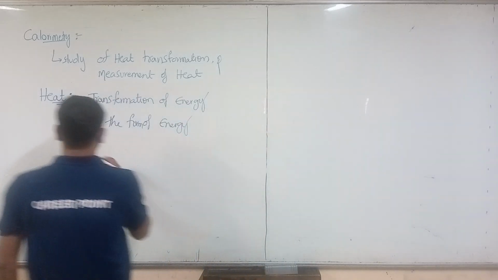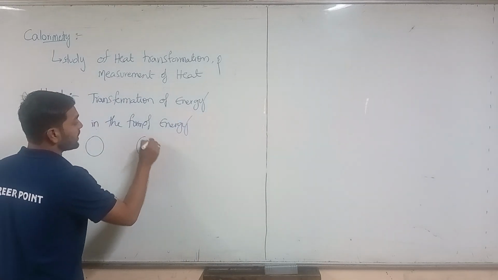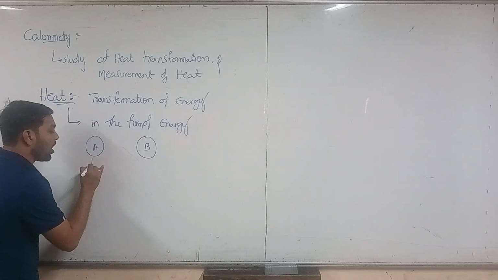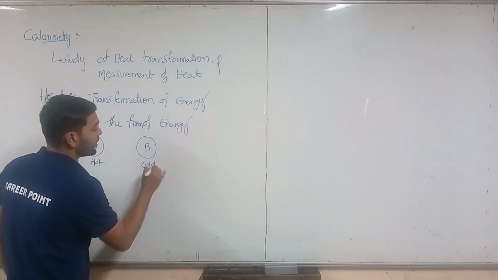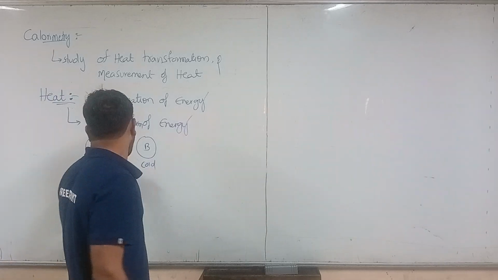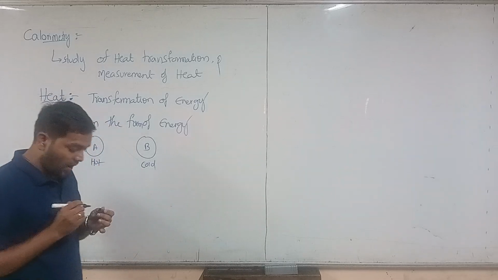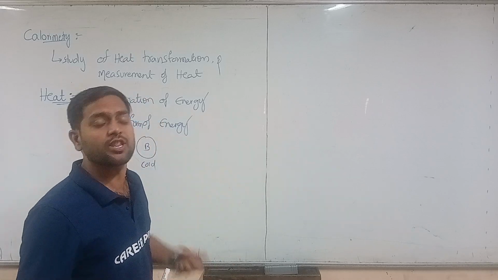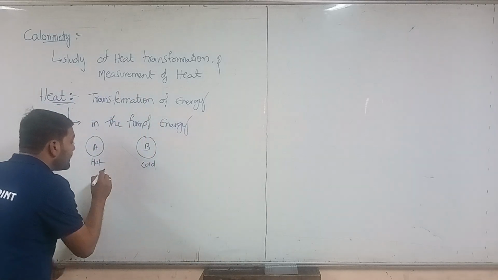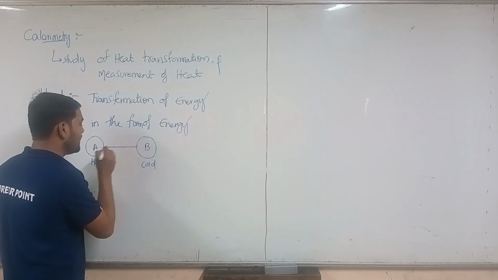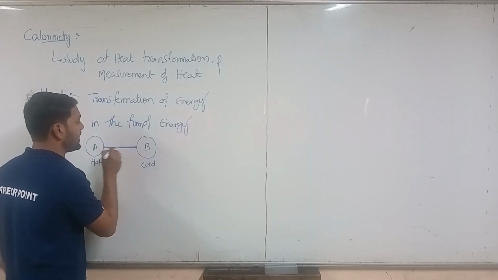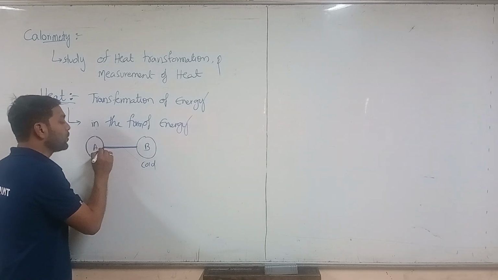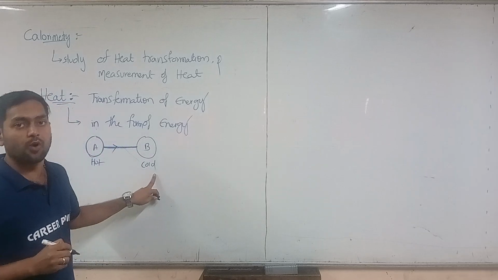So let us take two objects, A and B. This object A is very hot and B is a cold body. I would like to bring these two objects into contact, using a metal. Then the heat inside A is transferred to B, the cool body.